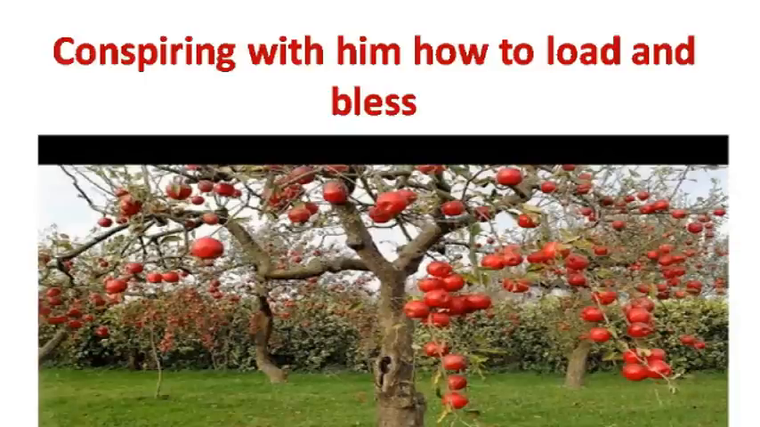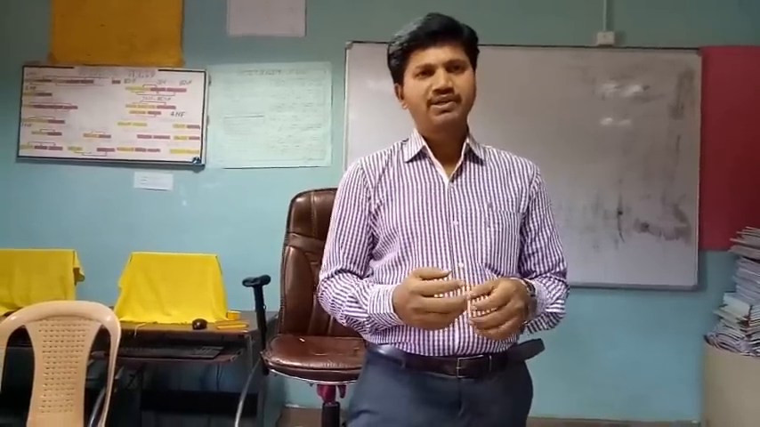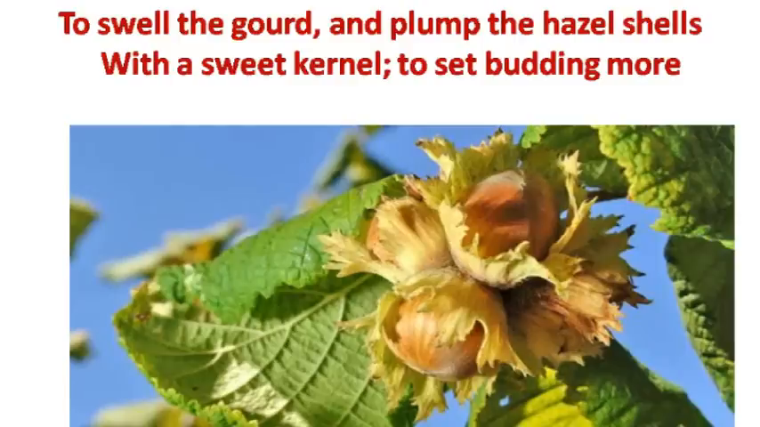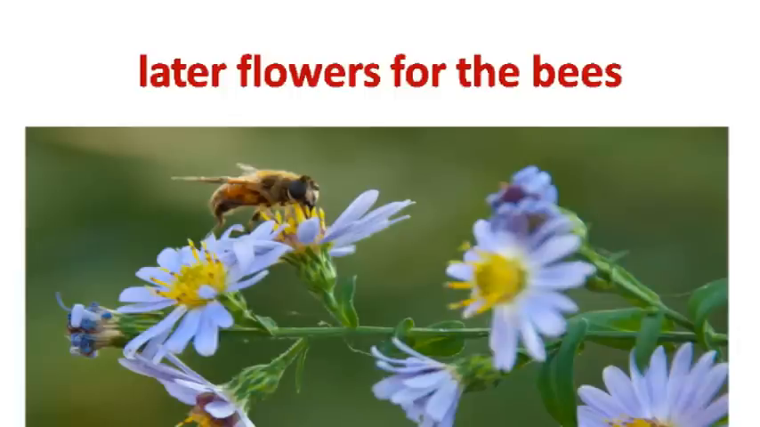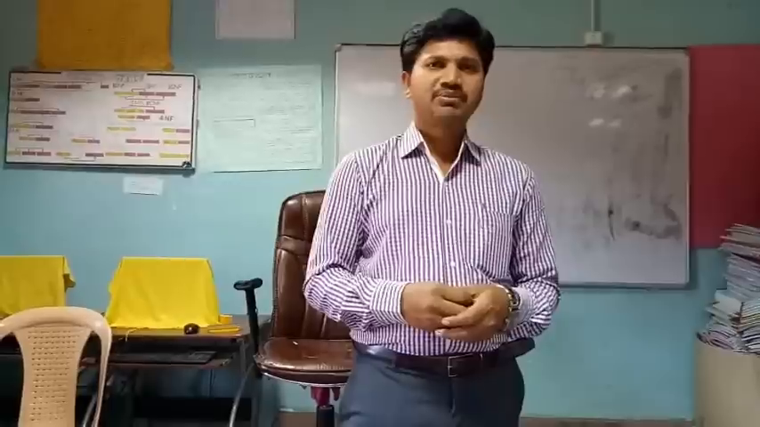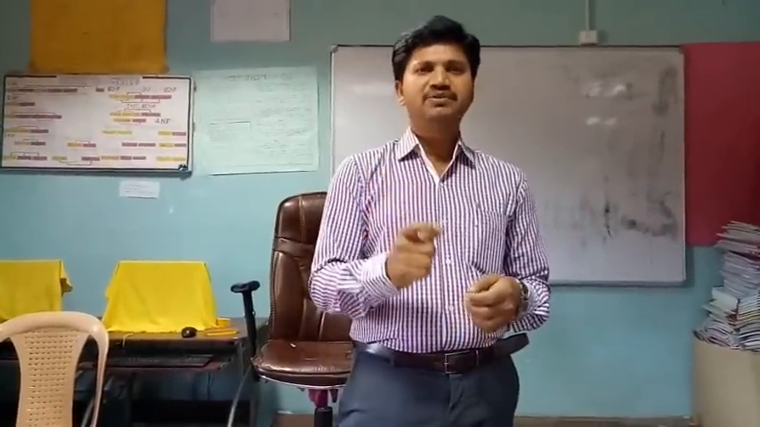In addition to this, we find the bounty of the autumn season, where we find vines full of grapes, the apple ripeness, the gourd filled, the hazel sweet nuts and the kernels, and finally even the summer bees, which are trying to eat the honey from the late flowers. So that is in brief what the first stanza tells about.